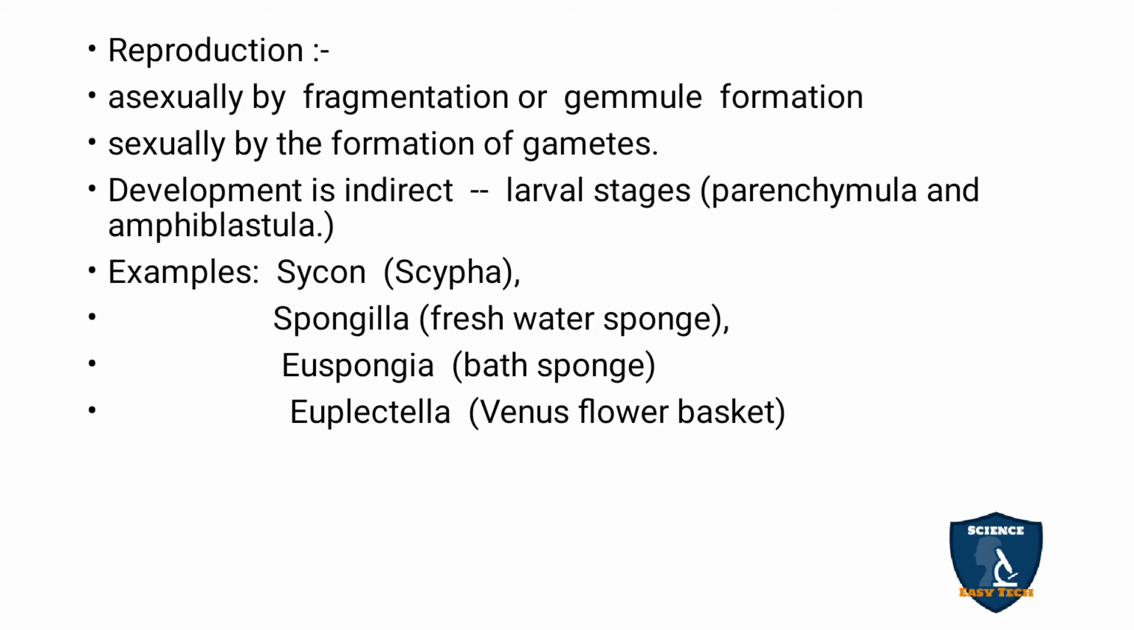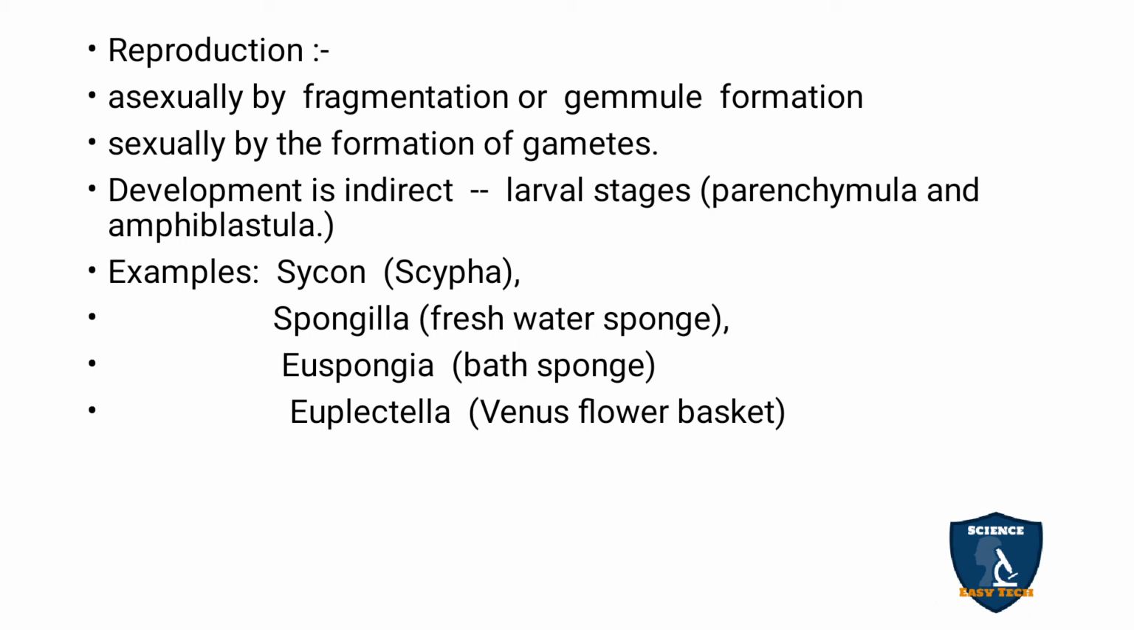Keep it in mind, asexual reproduction takes place by fragmentation and gemmule formation, and sexual reproduction takes place by the formation of gametes in Porifera. After gamete formation and zygote formation, how does the development take place? The development is indirect. We are direct, coming from our mother in full form. But indirect means there are many larval stages, like parenchymula and amphiblastula. Through these larval stages, you then get the sponges.